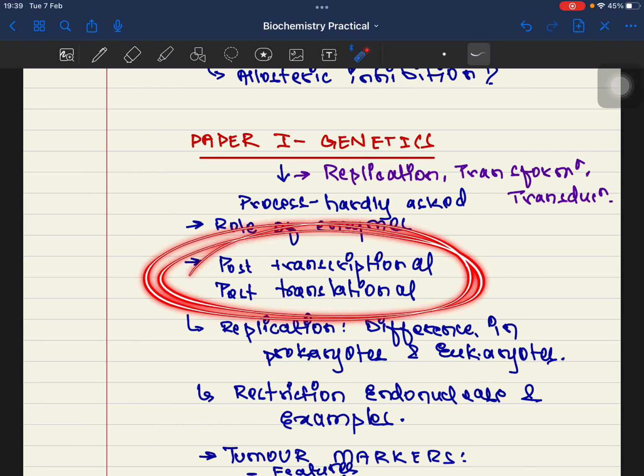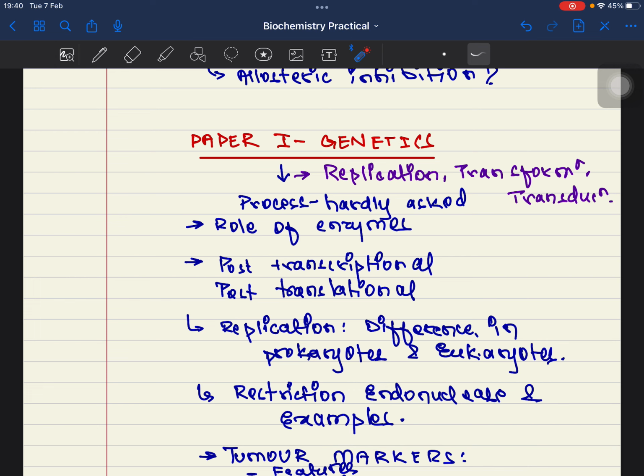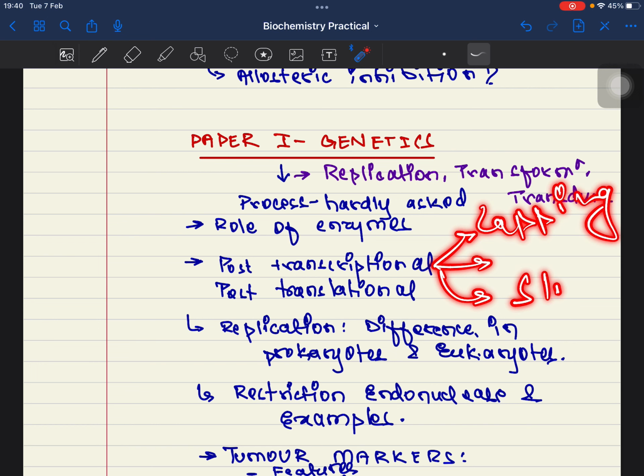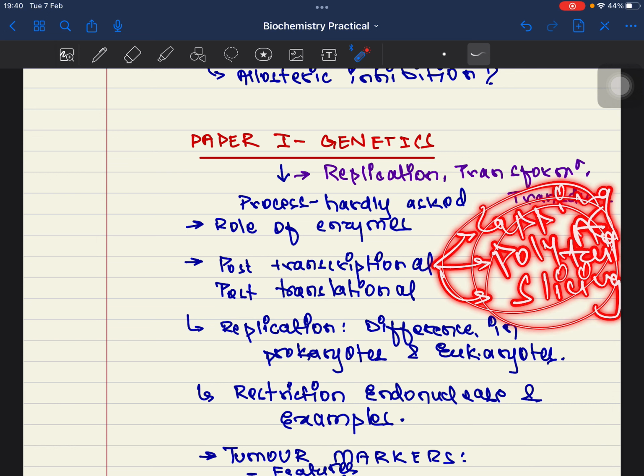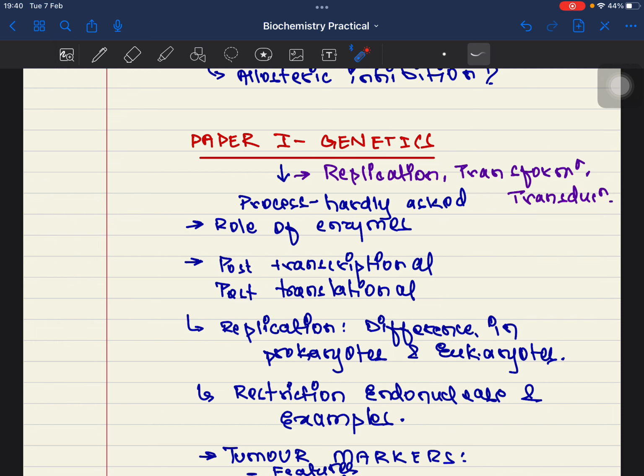Post-transcriptional and post-translational changes you must know about. Post-transcriptional is the most frequent. We all know about it. There is capping, right? There is splicing, and obviously there is the poly A tail. You must know about these. Only the definitions might work.